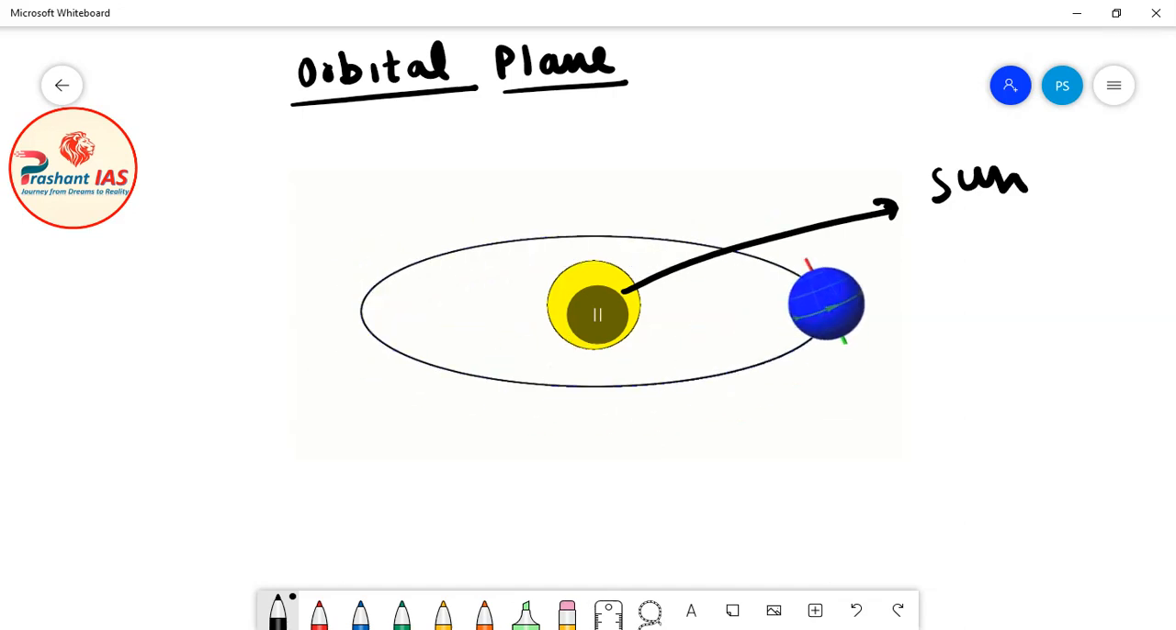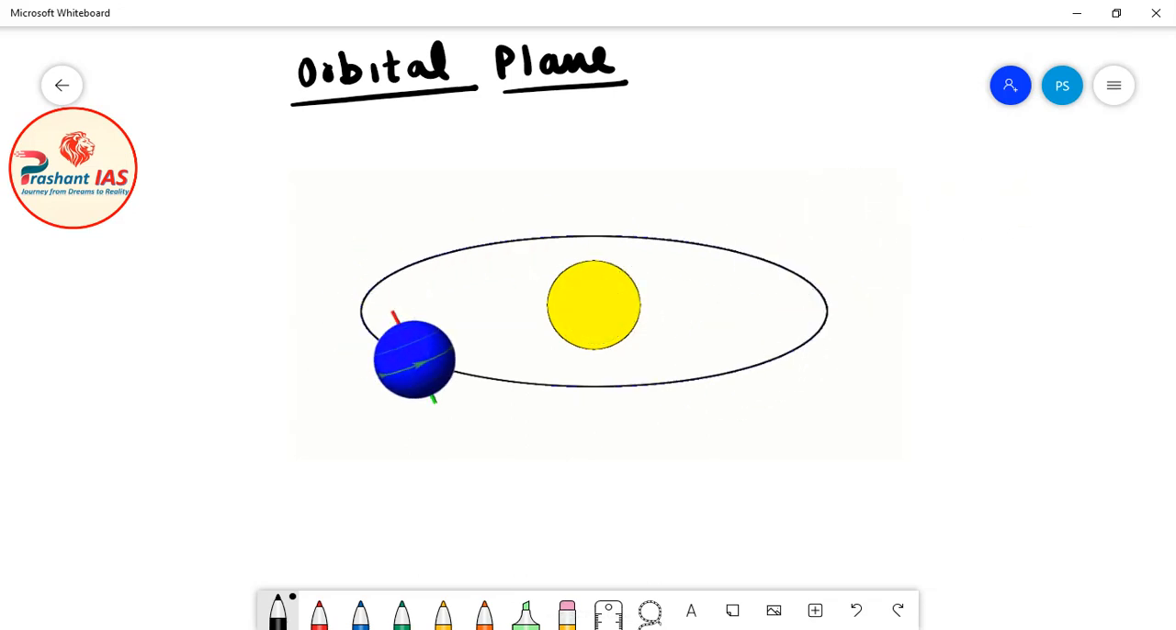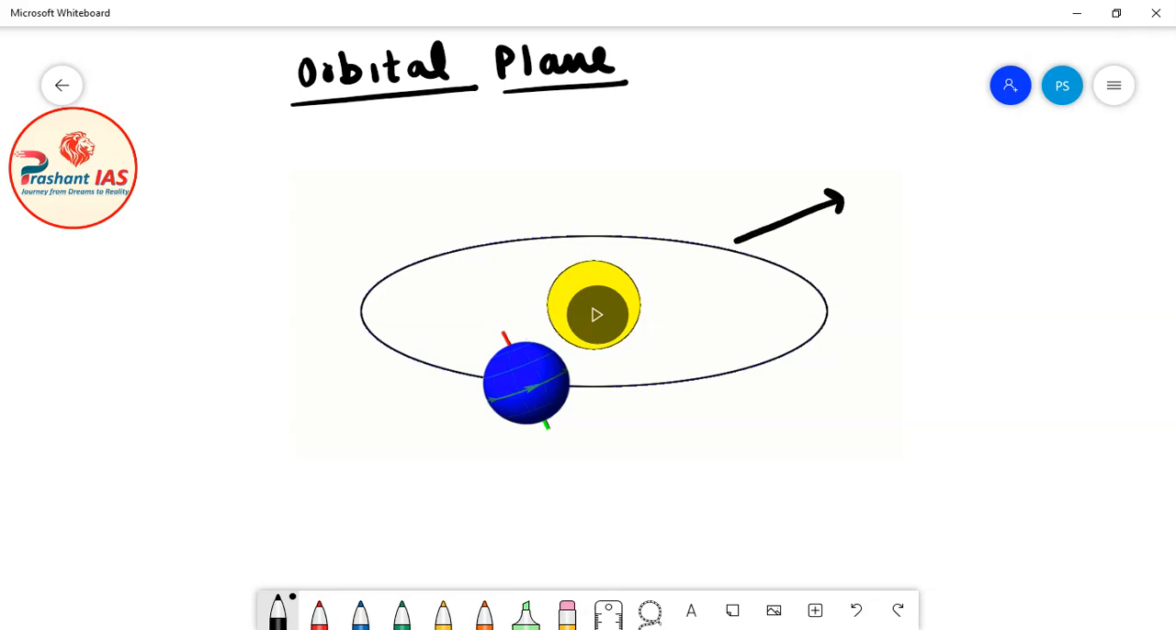What happens is that the Earth revolves around the sun. Earth moves around the sun in an elliptical orbit. For the time being, just forget elliptical. I will teach you this in much more detail when I teach you about the revolution of Earth around the sun. Here we are basically discussing rotation.